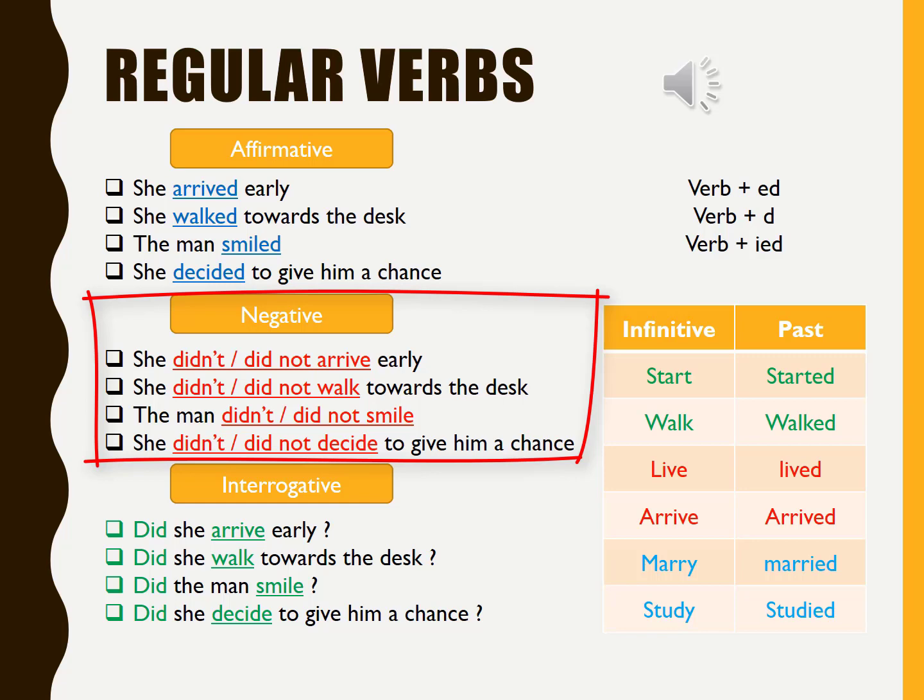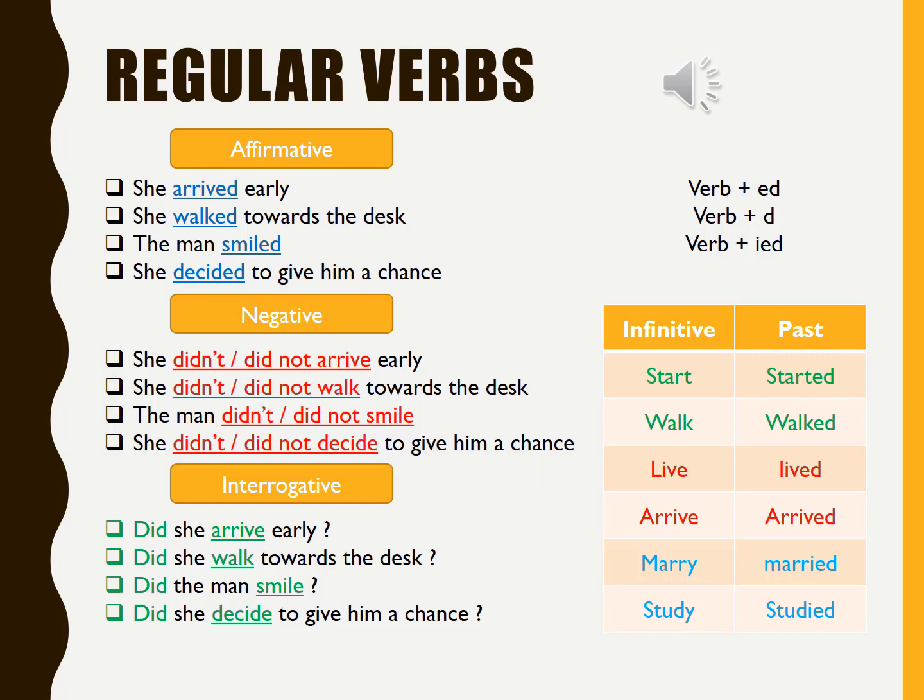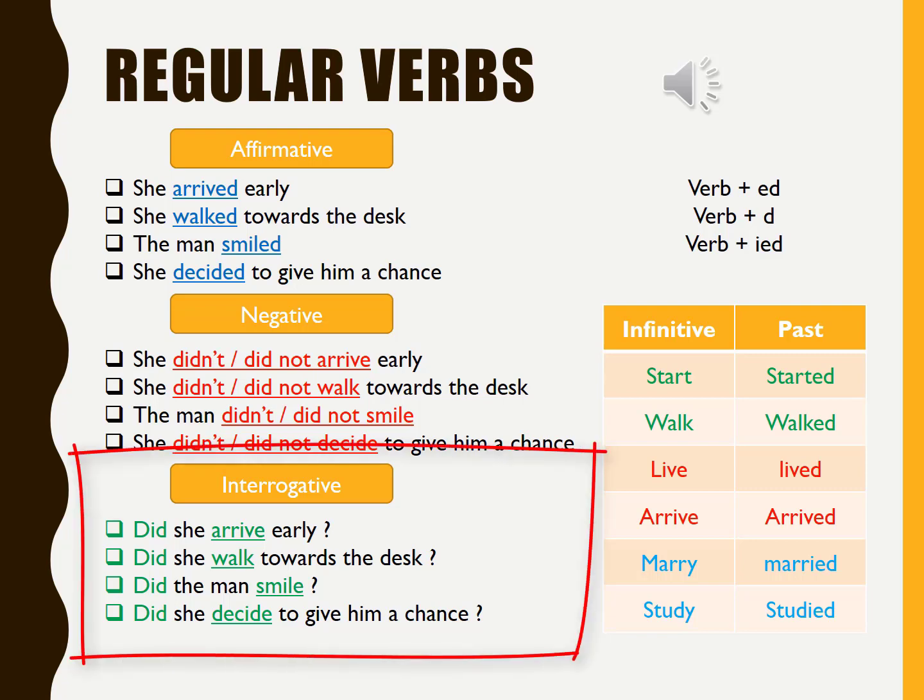No, this is incorrect. But the interrogative, as we always do, we change the position of the subject with the auxiliary. So we say, did she arrive early? Did she walk towards the desk? Did the man smile? Did she decide?